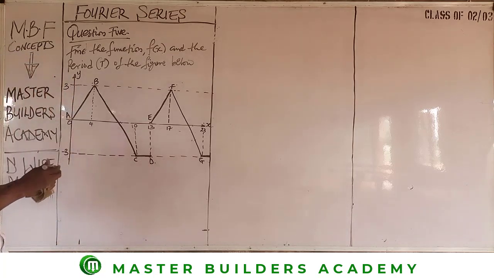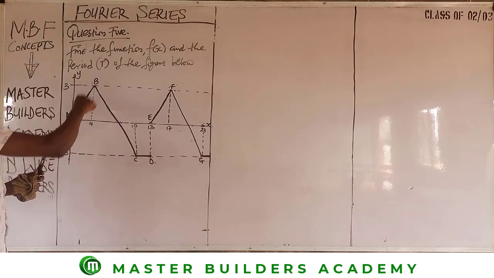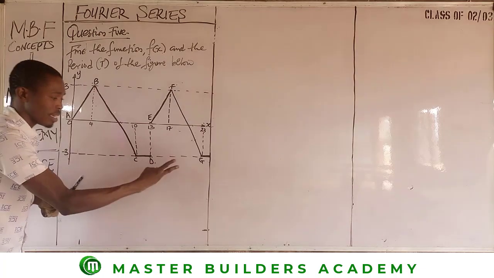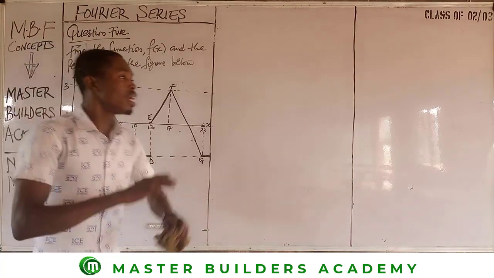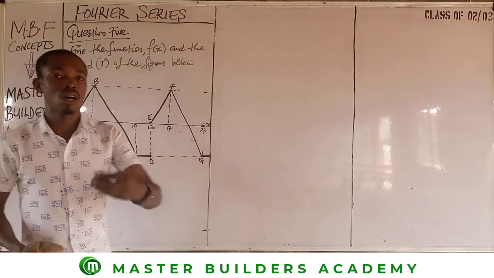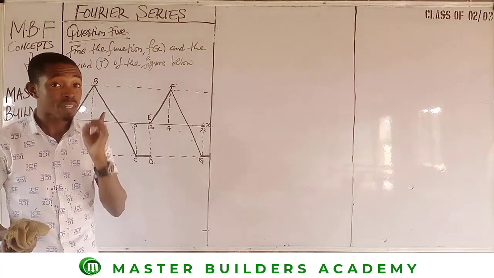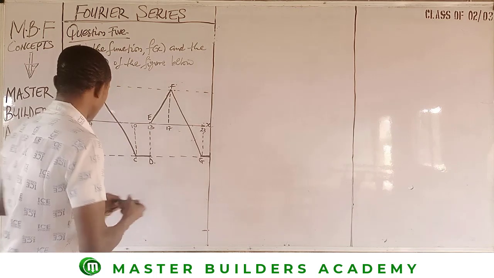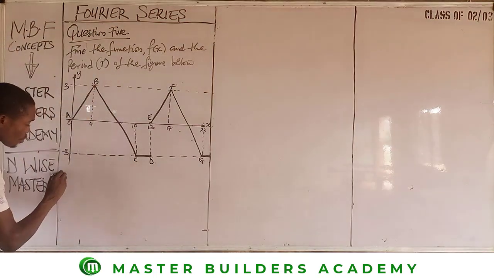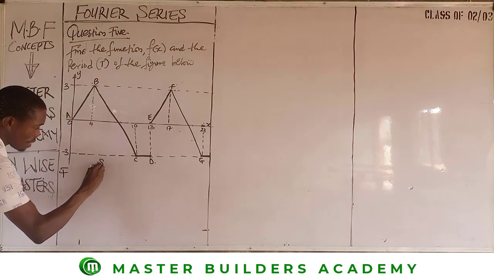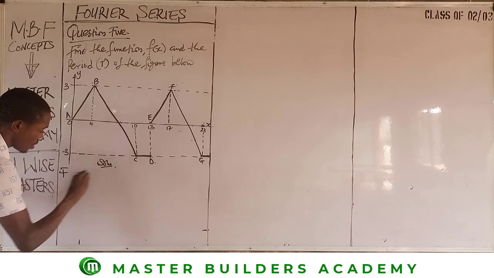Now within this period, how many lines do we have? AB, BC, CD. 3 lines. Okay, now that we have 3 lines, how do we get this problem solved? We begin to take these lines one after the other. So we begin from line AB. This is already our solution, as we all know.